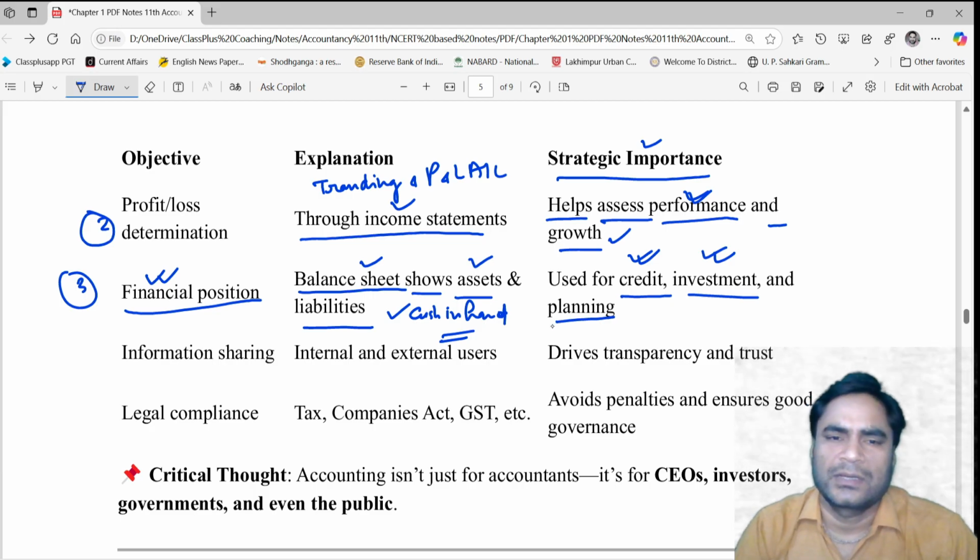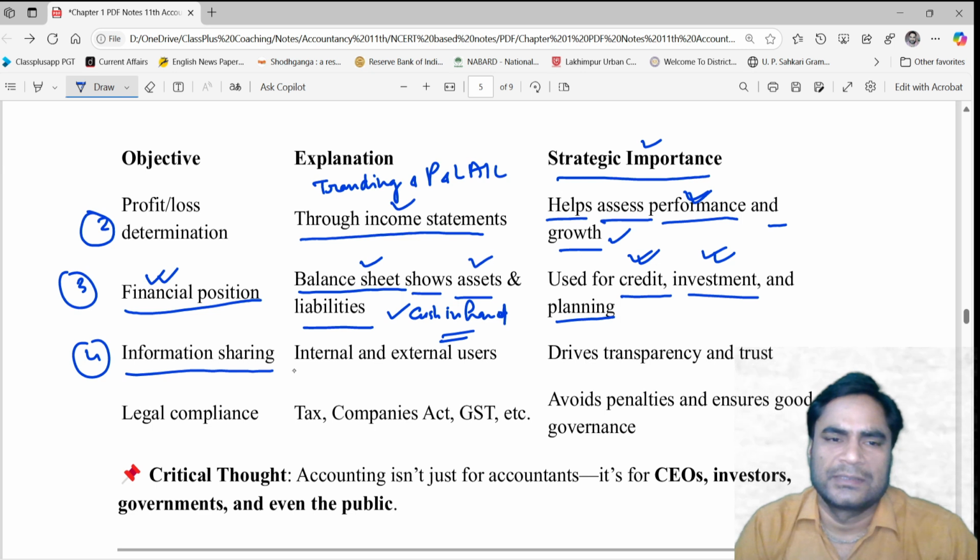How much amount you are going to spend on what activity is related to planning of cash. So whatever the amount of cash in hand you have at your business will become the basis for cash planning, right? So the fourth objective is information sharing.